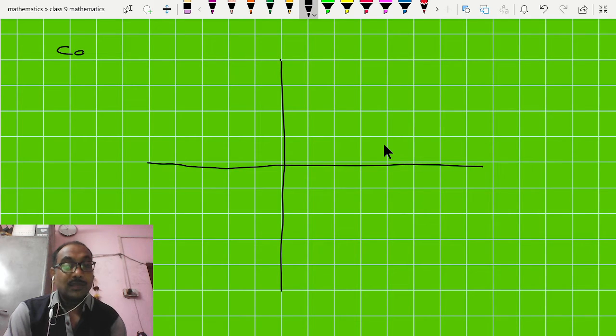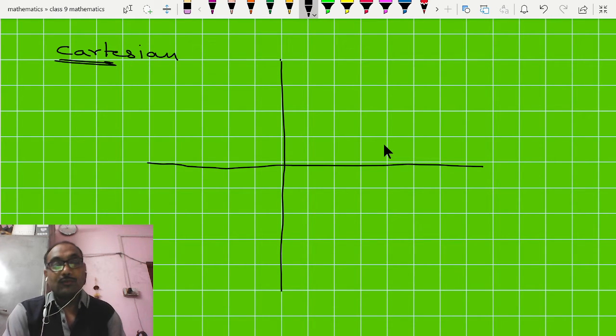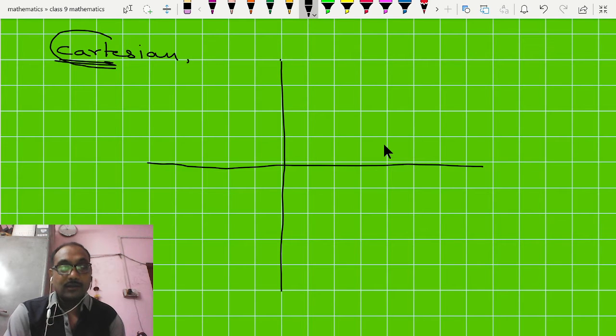See, the name is Cartesian plane. Cart is from the name of Rene Descartes. So that is why Cart is added for Cartesian plane, Cartesian point, Cartesian line, Cartesian axis. When we talk about anything Cartesian, it relates to Rene Descartes in his honor.